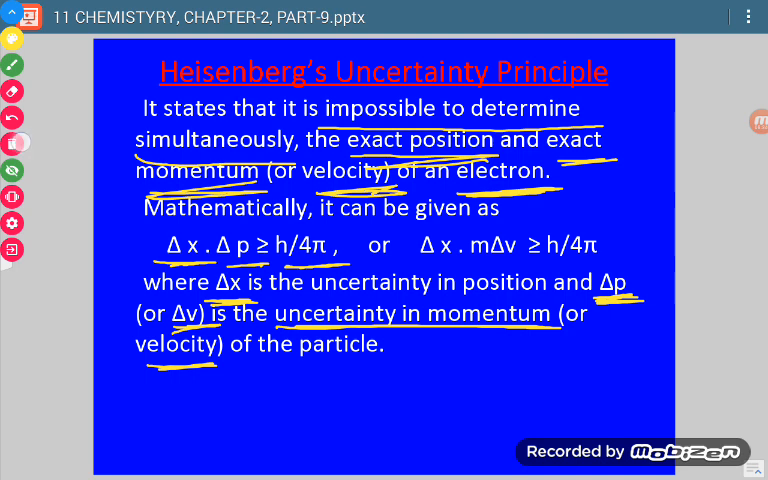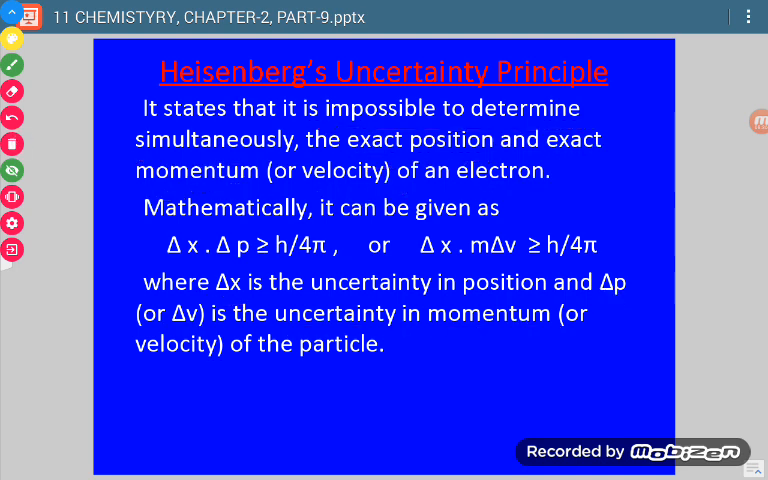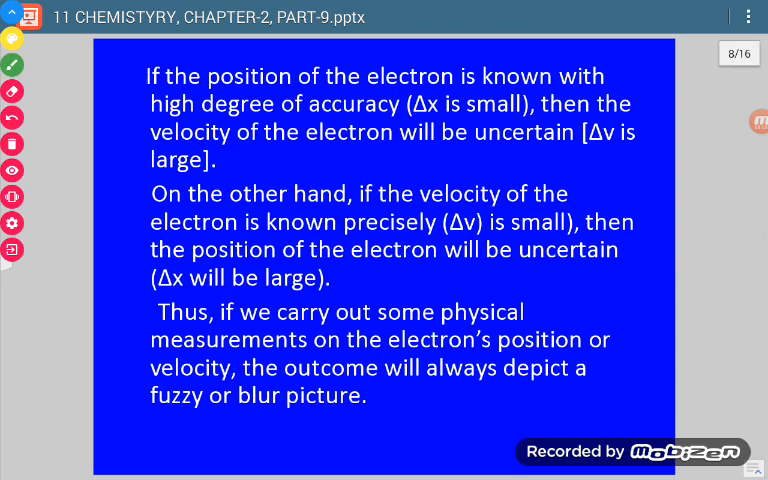So whichever quantity is given in the question, we can use either this equation or that equation. If we are given uncertainty in momentum, then this is to be used. If uncertainty in velocity is given, then this can be used. Okay, so this is the Heisenberg uncertainty principle.